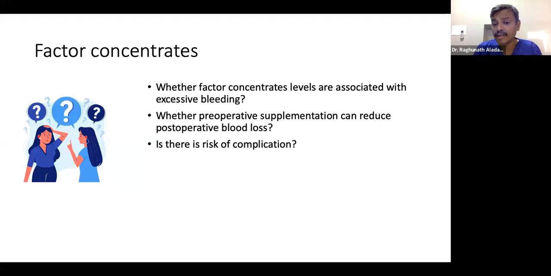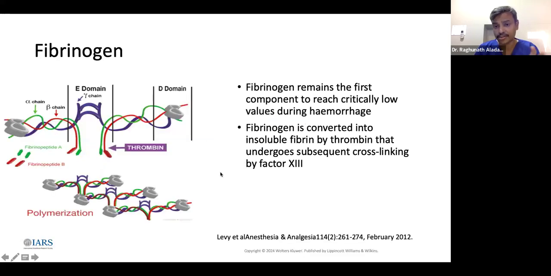Third, there should not be major complications. What is the major complication? Basically, the other side of bleeding, that is thrombosis. If you know these factors, then I can consider whether to use factor concentrate in bleeding patients. So first, we will go with fibrinogen.